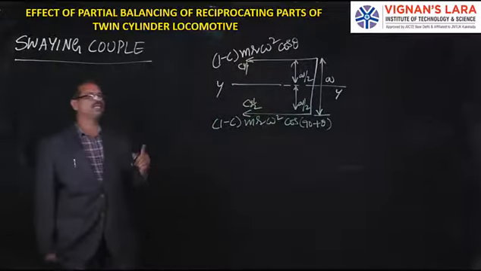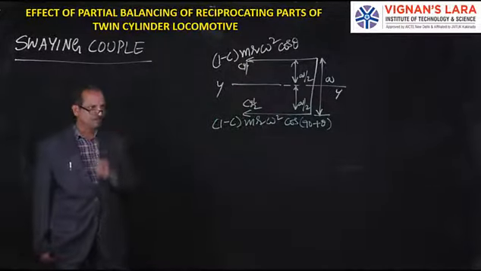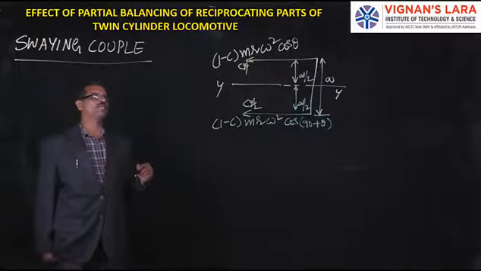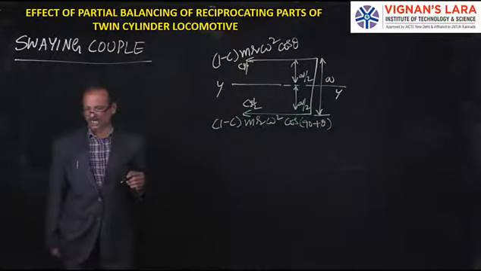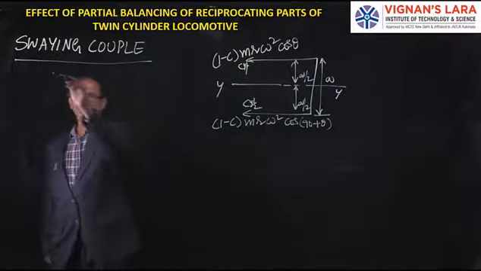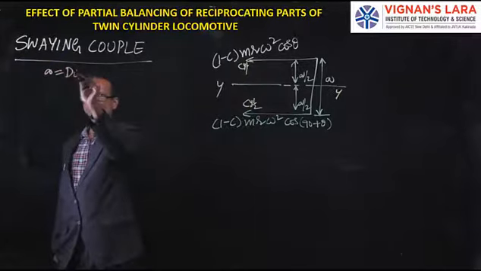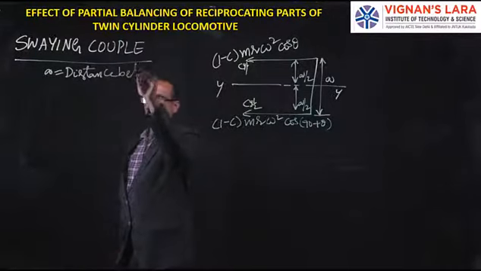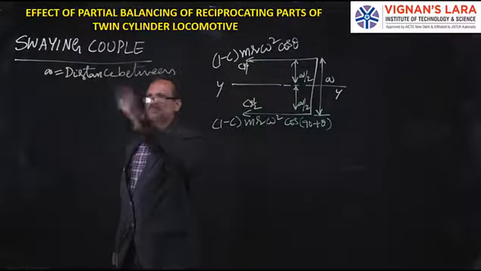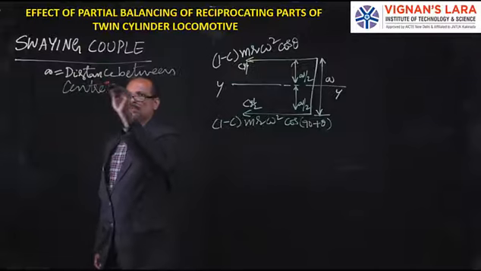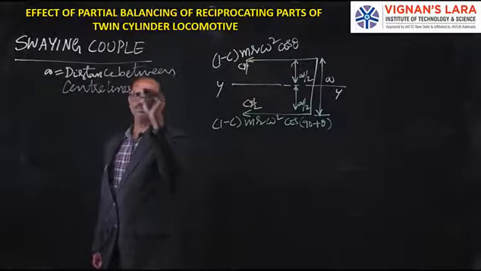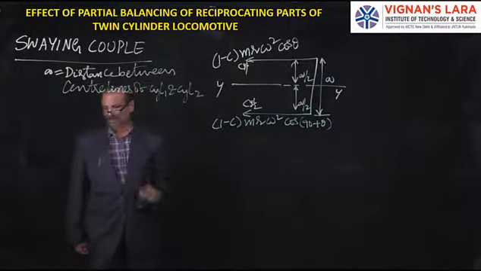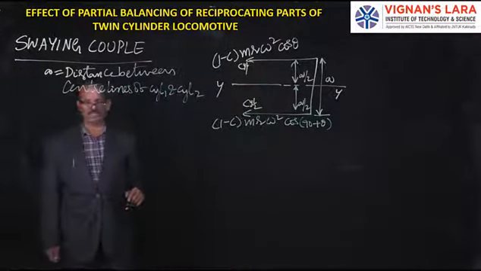You can see these forces are placed at different locations, at a distance of a, so there will be a couple produced. So a is nothing but the distance between the center lines of cylinder 1 and cylinder 2,